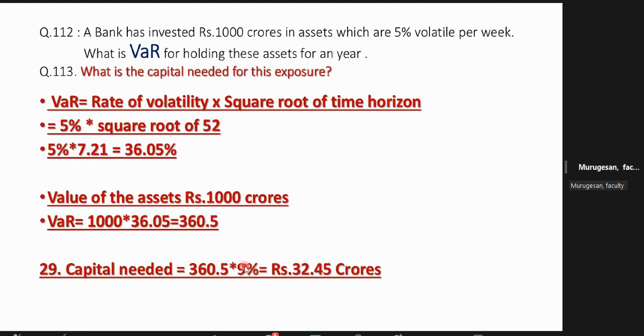So what is the capital needed? This is the risk factor. Here there is no RW; instead of RW they will use the word VaR, value at risk. So different words will be used. So 360.5 crore is the value at risk. What is the capital needed? Yes, this is the capital needed. Understood or not? Yes, friends.